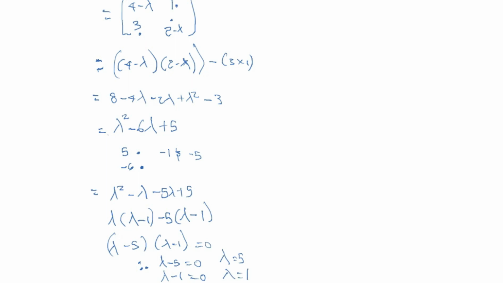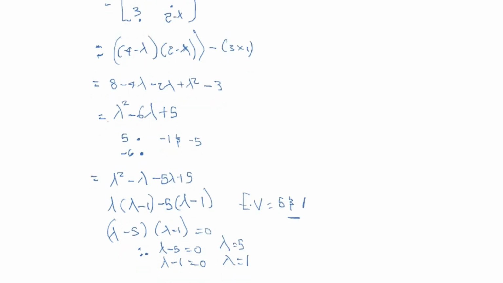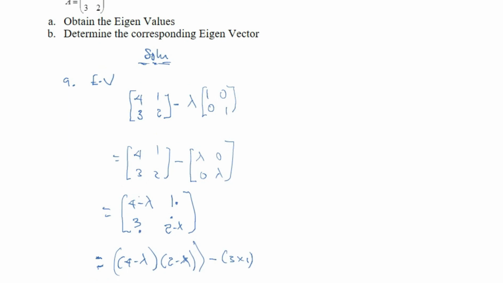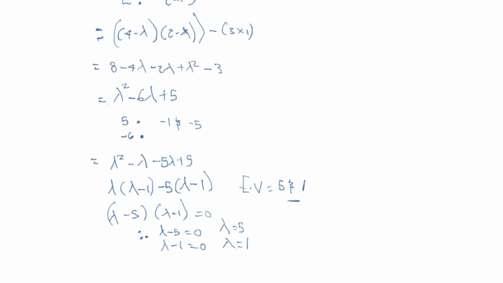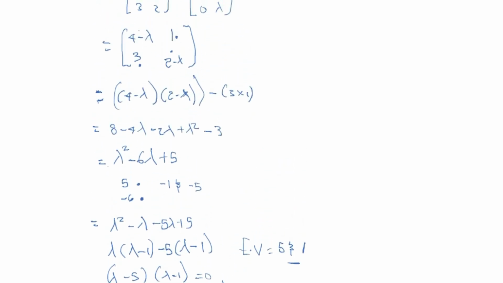So these are our eigenvalues for this question: 5 and 1. Now moving to part B of the question, we are asked to find the eigenvectors. To find the eigenvectors, we are going to subtract lambda from our equation and multiply x to it.